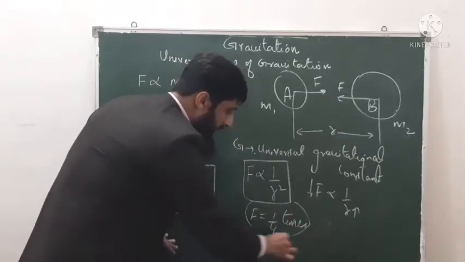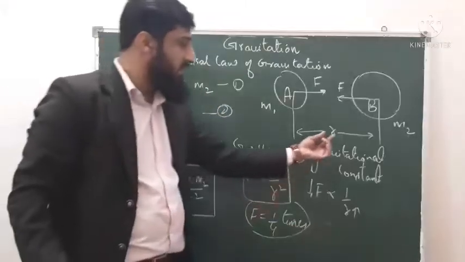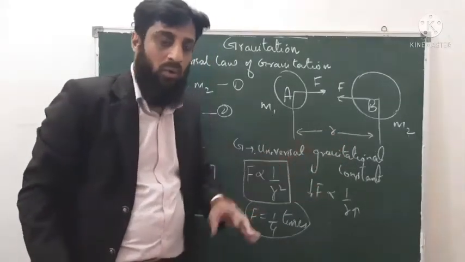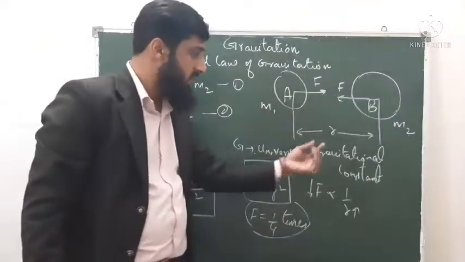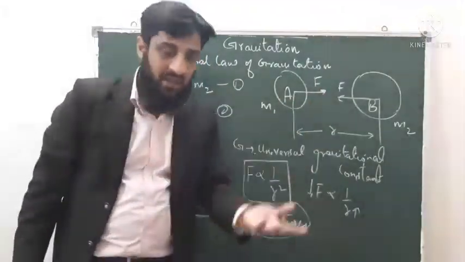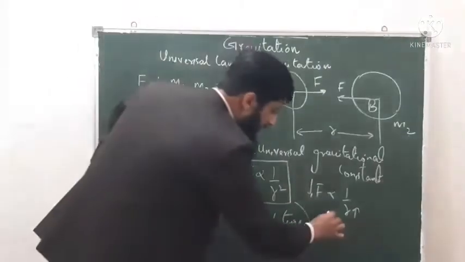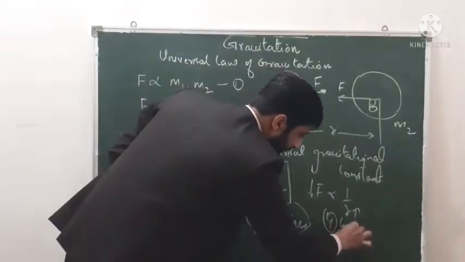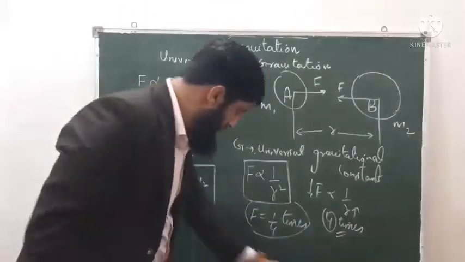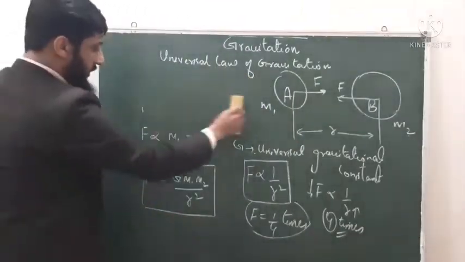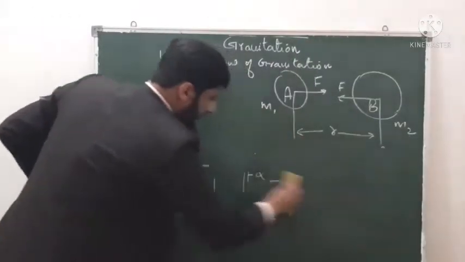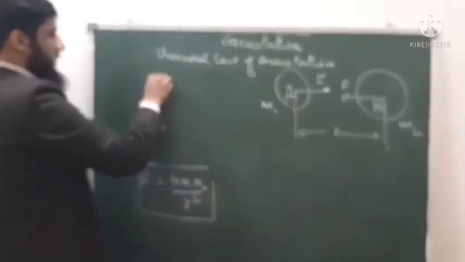Is it clear? In the same way, if the distance between the objects is decreased by 2, or halved, in this case what will happen to the force of attraction? The force of attraction will go on increasing, or it will become 4 times. So after this we got one relation: F equals G m1 m2 upon r square.